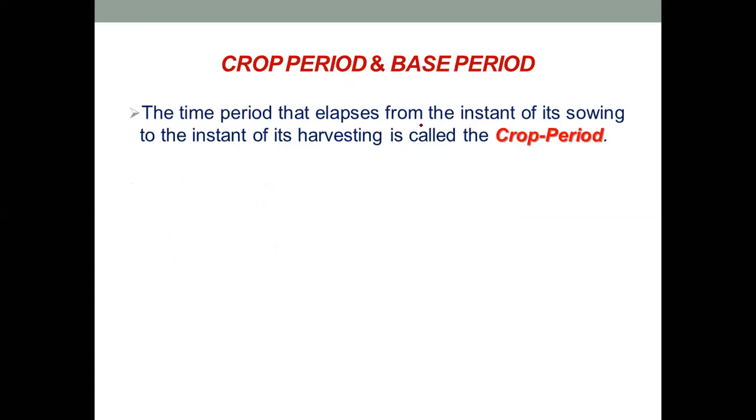The time period that elapses from the instant of its sowing to the instant of the crop's harvesting is called the crop period. That means the time from when the seeds are sown into the soil up to the time when the grown crop, or the mature crop, is harvested. The time period between those two moments is known as the crop period.